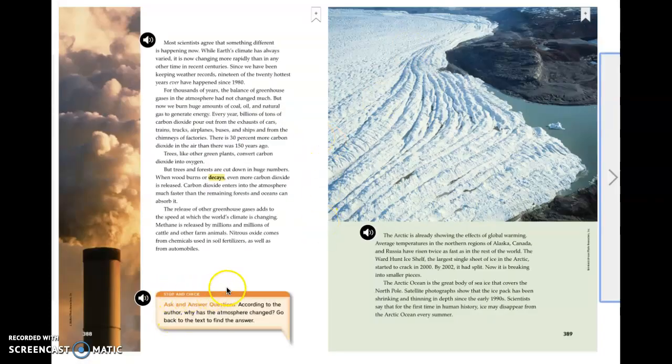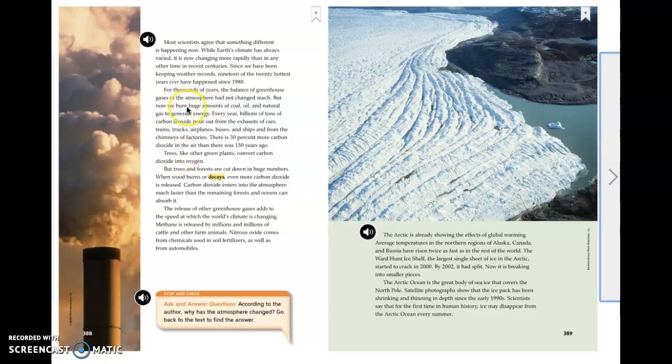Okay, so we're going to stop and check. So we're asking and answering questions, and this is a strategy that you could use to help you understand and comprehend more. So according to the author, why has the atmosphere changed? So the atmosphere changed because people burn large amounts of coal, oil, and natural gas, heavily use transportation, and they cut down trees. This leads to more carbon dioxide in the air.